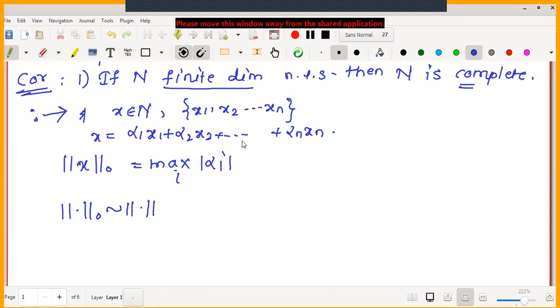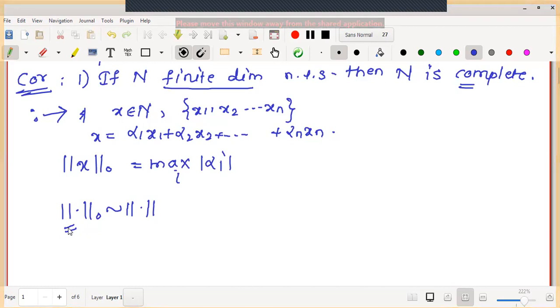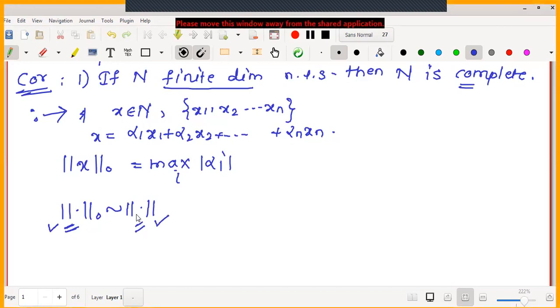Therefore, while proving the completeness property, starting with a Cauchy sequence and proving that it is convergent, we will prove that the sequence is Cauchy and convergent with respect to norm 0. Also, in the concept of equivalent norms, if a sequence is Cauchy with respect to one norm, then it is Cauchy with respect to its equivalent norm. Similarly, if a sequence is convergent with respect to one norm, then it is convergent with respect to the equivalent norm.